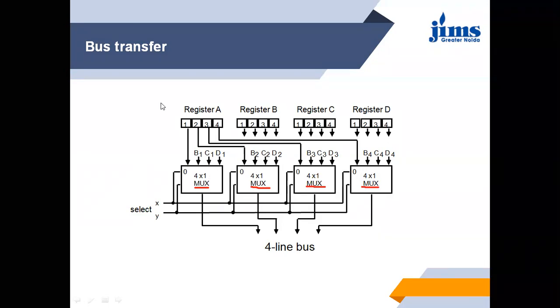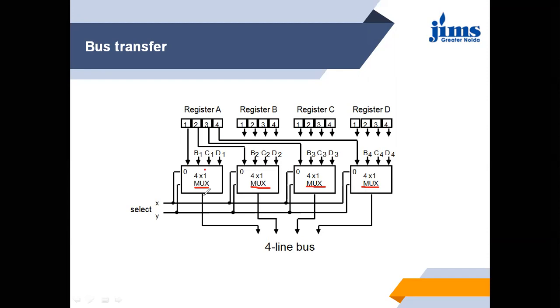This is a 4:1 multiplexer, meaning it can take the data from any of these four lines and put the data on one line. It can send the data of any one line to this line at a single time.